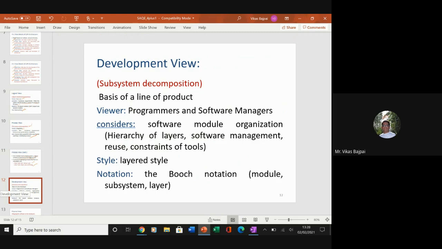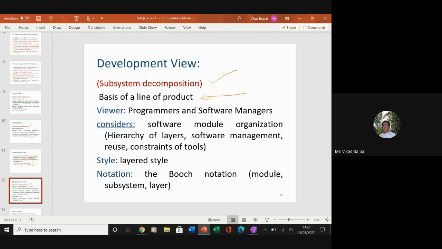Then we have the development view, where I have the subsystem decomposition, and this is the basis of a line of product, software line of product, right? And we have the programmers and software managers in this development. From this name only, you might have got an idea. And this considers the software module organization.